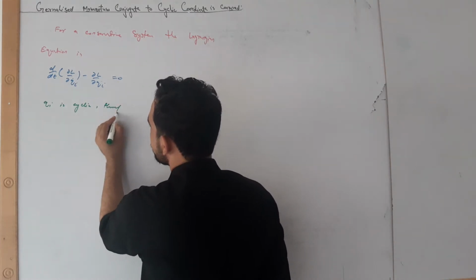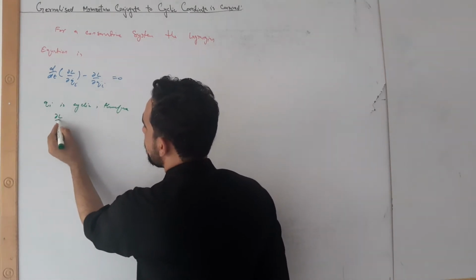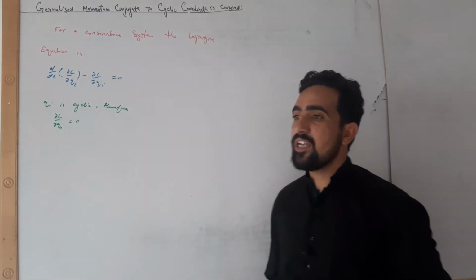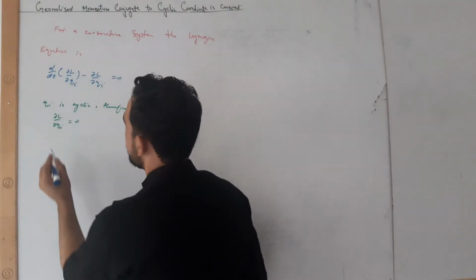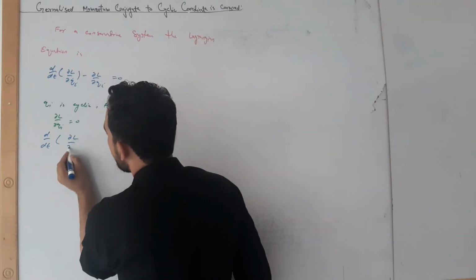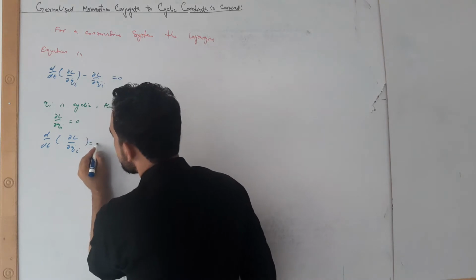therefore partial L by partial qi is equal to 0. So we are left with d by dt of partial L by partial qi dot is equal to 0.